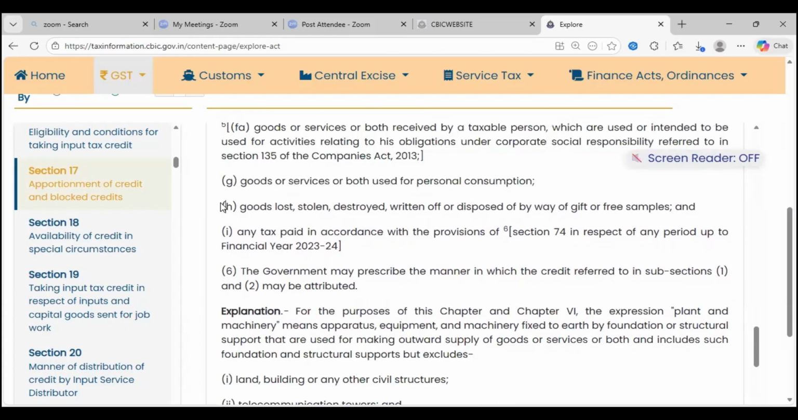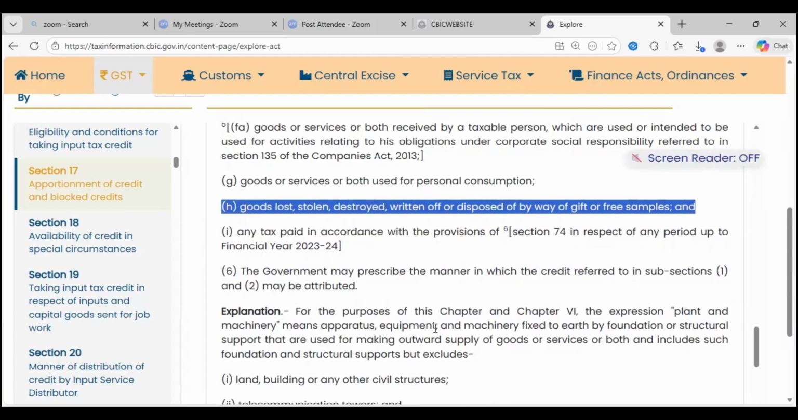Now, clause H, most of the time we have audit complaints. Goods lost, stolen, destroyed, written off, disposed of by way of gift or sample. You remember business gift: I gave it as a business gift for the purpose of promotion. So anything which you have given as a gift or sample, no input tax credit. Goods lost, stolen, destroyed, written off, I'll explain that.